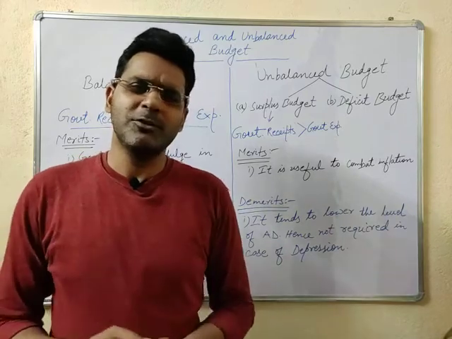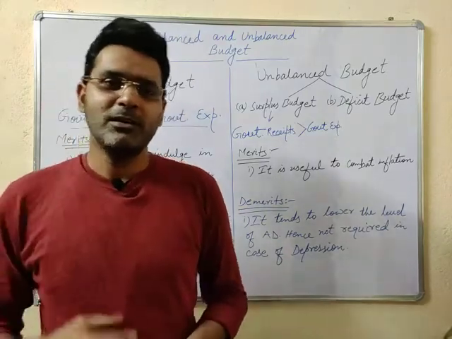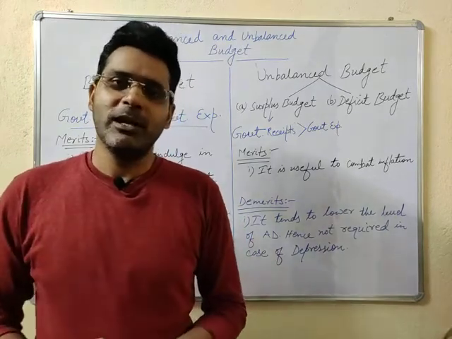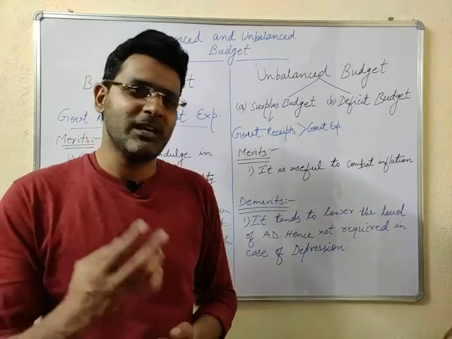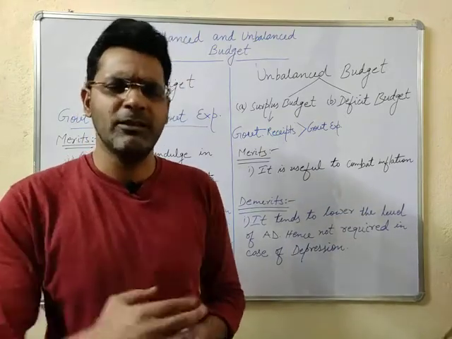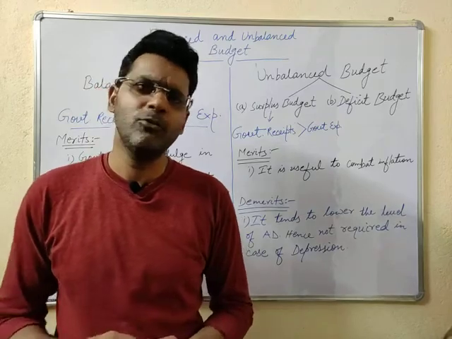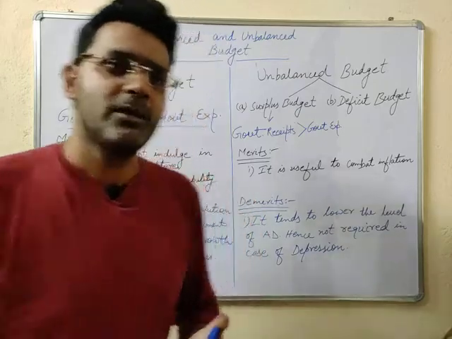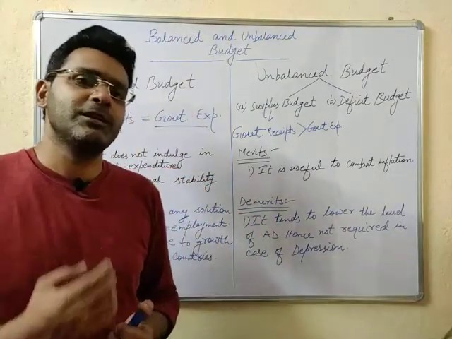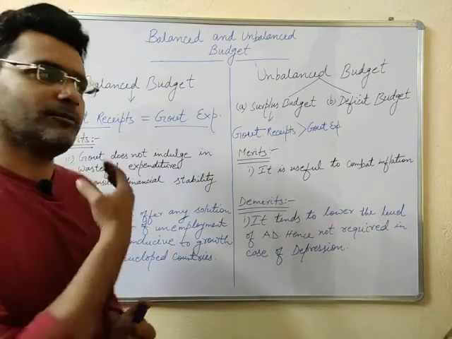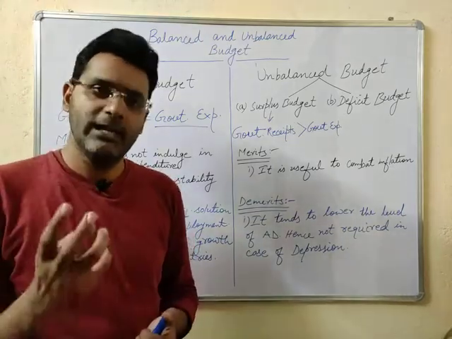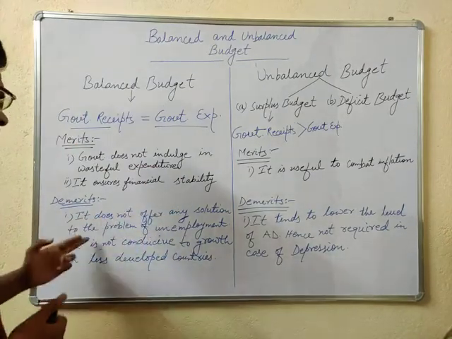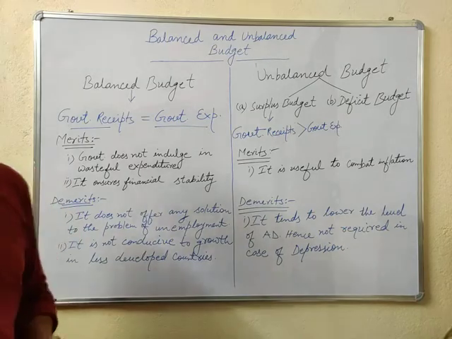Just think about the situation of the Great Depression, from where macroeconomics was born. John Maynard Keynes, the father of macroeconomics, along with some other contemporary economists, criticized this scenario of balanced budget on the following points. It was the first time, during the Great Depression in 1930, that the balanced budget was highly criticized, and this is due to the following: it does not offer any solution to the problem of unemployment.